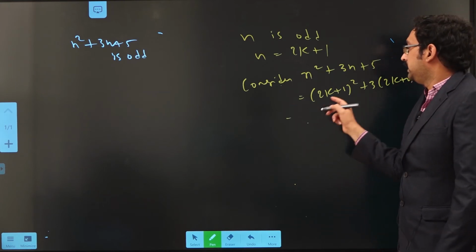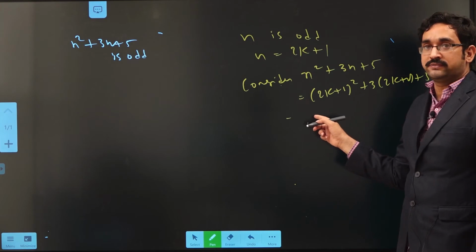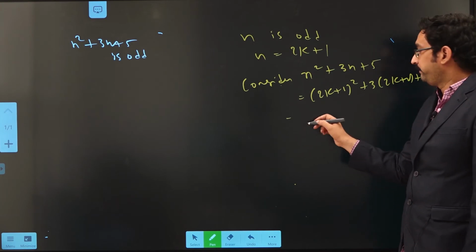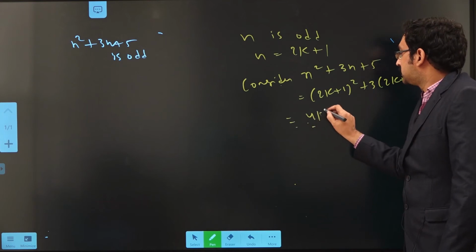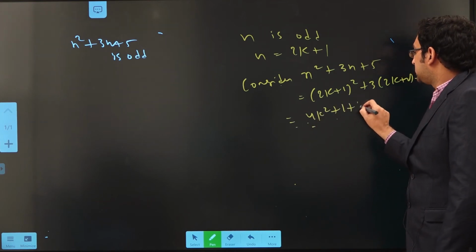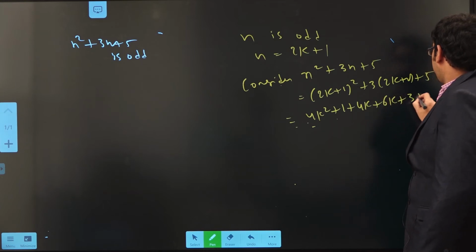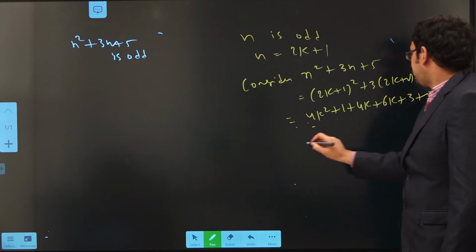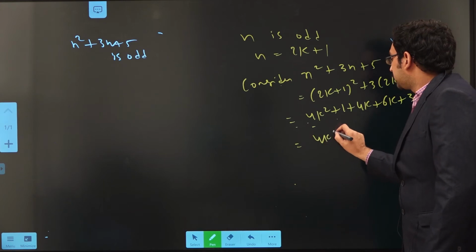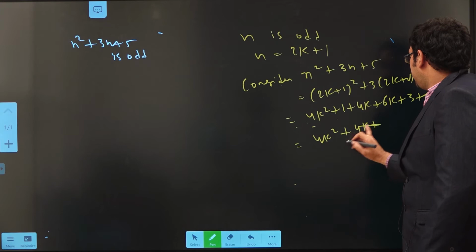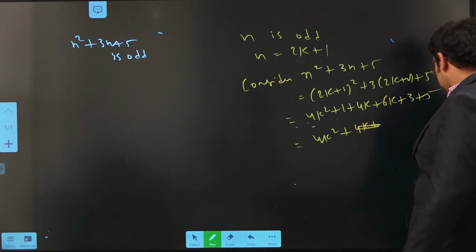It is in the form (a plus b) whole square. Expand like a square plus b square plus 2ab. That equals 4k square plus 1 plus 4k plus 6k plus 3 plus 5. That equals 4k square plus 4k plus 6k, which is 10k,